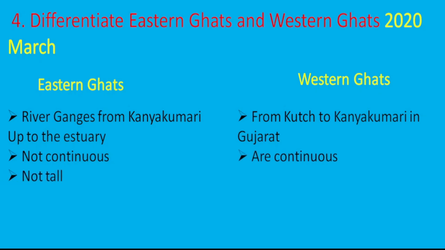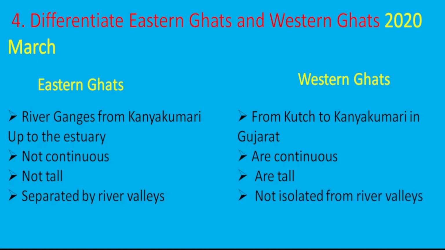Eastern Ghats are not tall. Western Ghats are tall. Eastern Ghats are separated by river valleys, whereas Western Ghats are not separated by river valleys. Eastern Ghats are far from the sea, Western Ghats close to the sea. So these are the answers you have to write for the question.